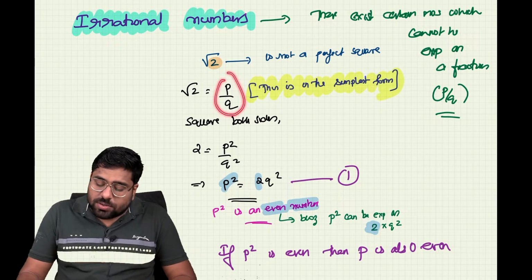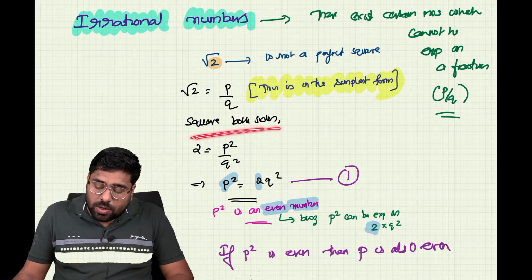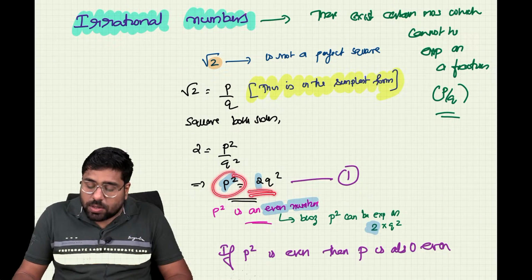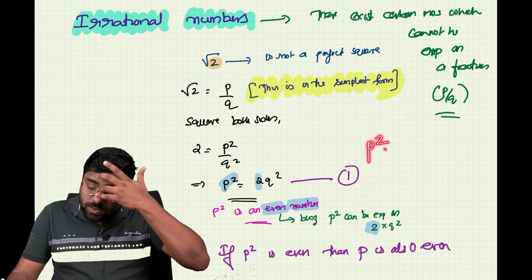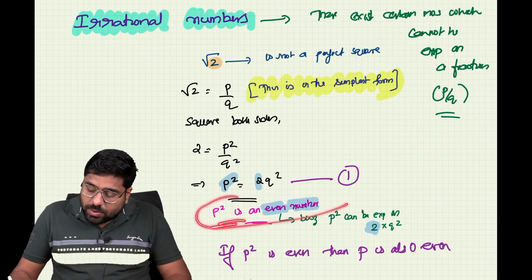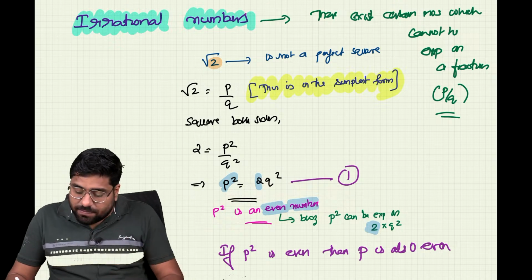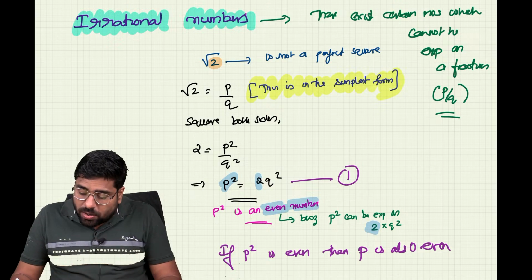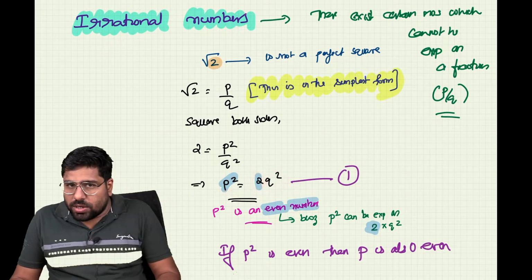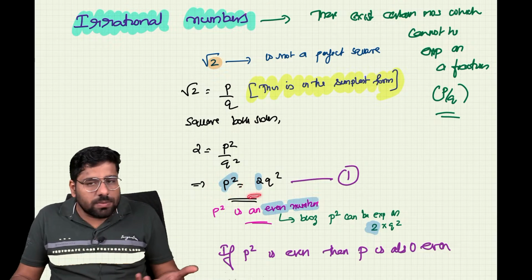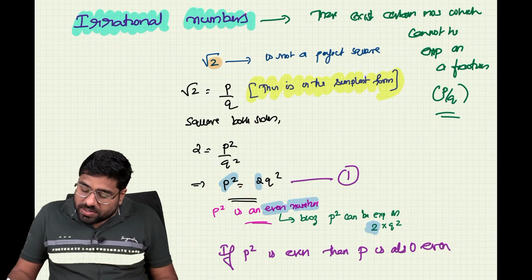So we are assuming that √2 is equal to p by q. If we square on both sides we get 2 is equal to p square by q square. That means p square is equal to 2q square. So we can say p square is an even number, because p square is 2 into q square. There is 2 here, so 2 into a number is automatically even, because it is divisible by 2.